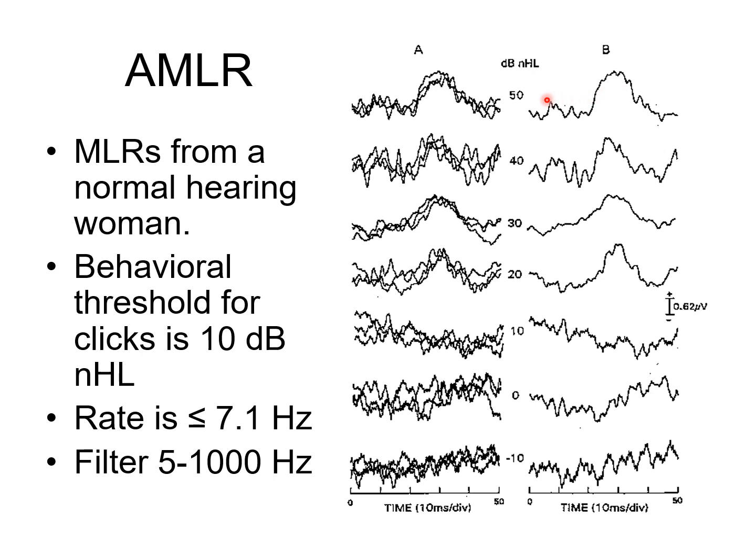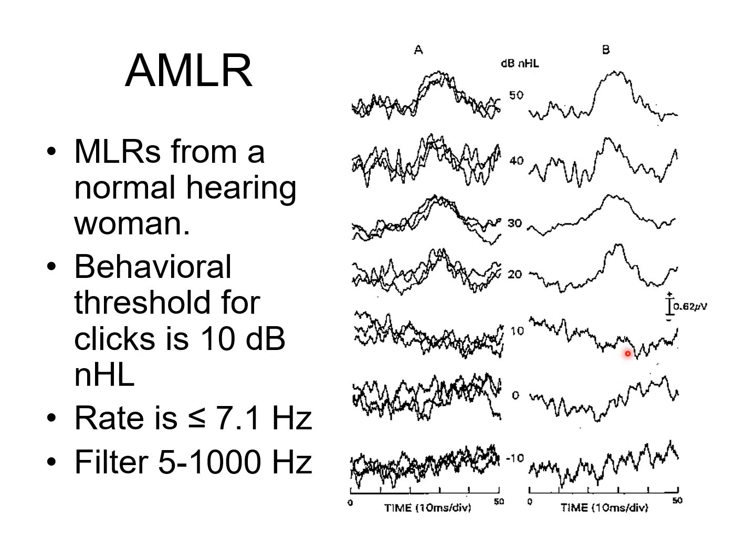As you can see, at 50 dB NHL, the MLR component, the PA component, is fairly clear here. At 40 dB NHL, the PA component is still present. 30 dB NHL, still there. 20 dB, still there. 10 dB NHL, it's hard to tell, and you can say no, it's fine. So let's say no MLR at 10 dB NHL. 0 dB NHL, no response. -10 dB NHL, no MLR.